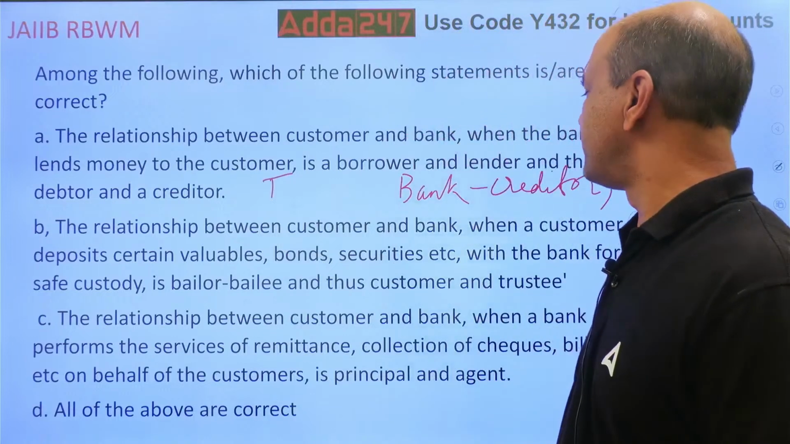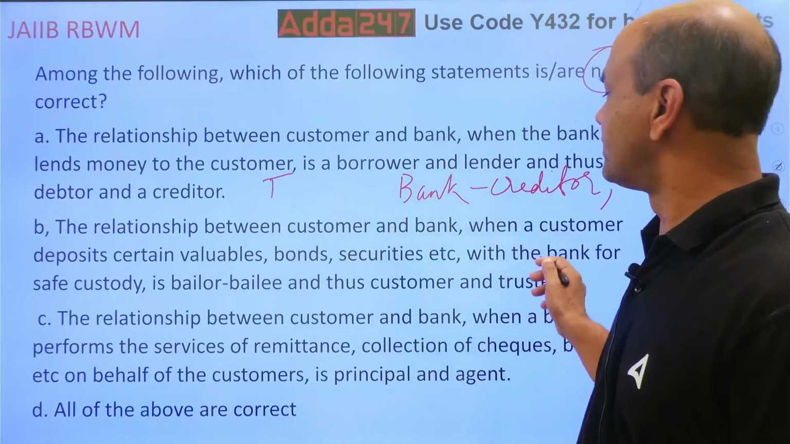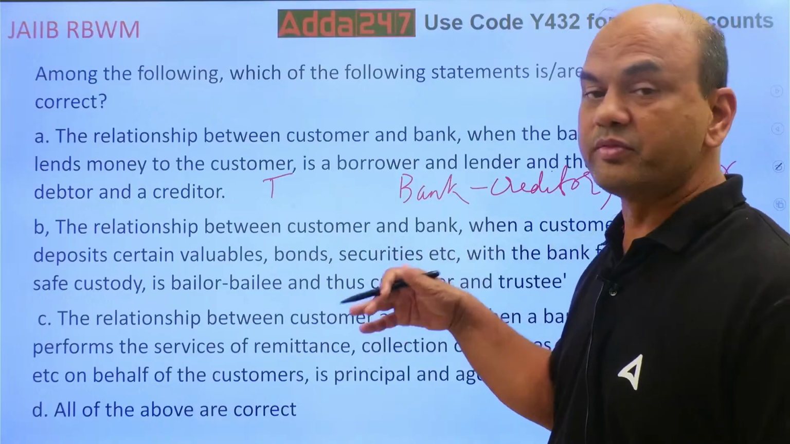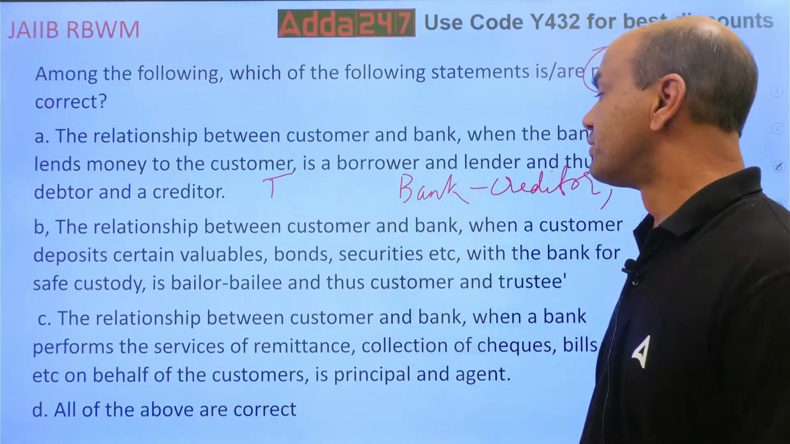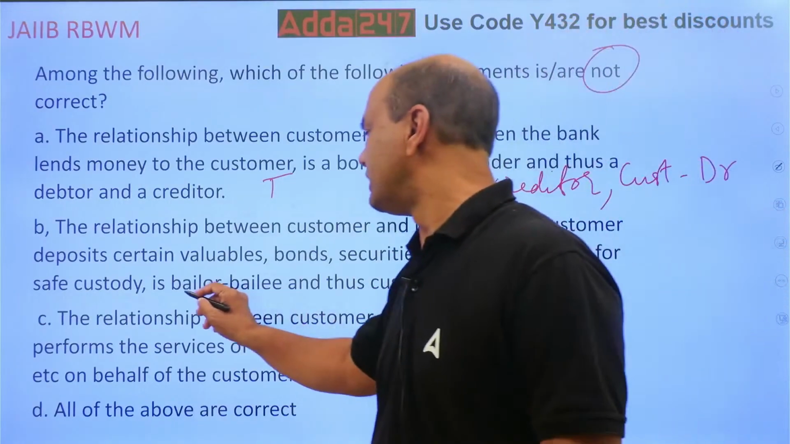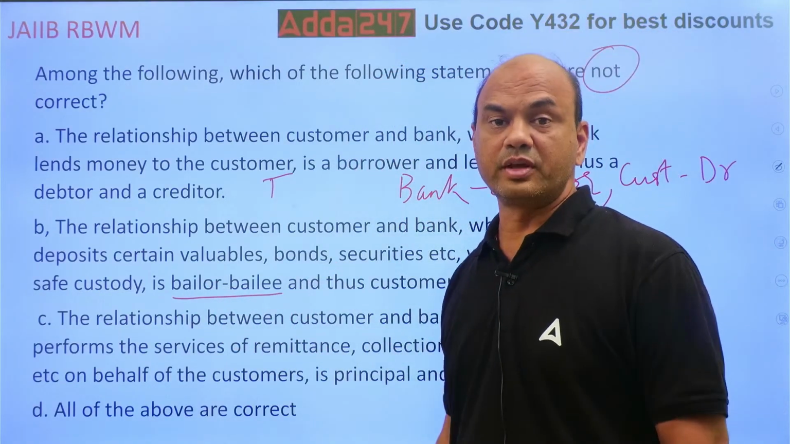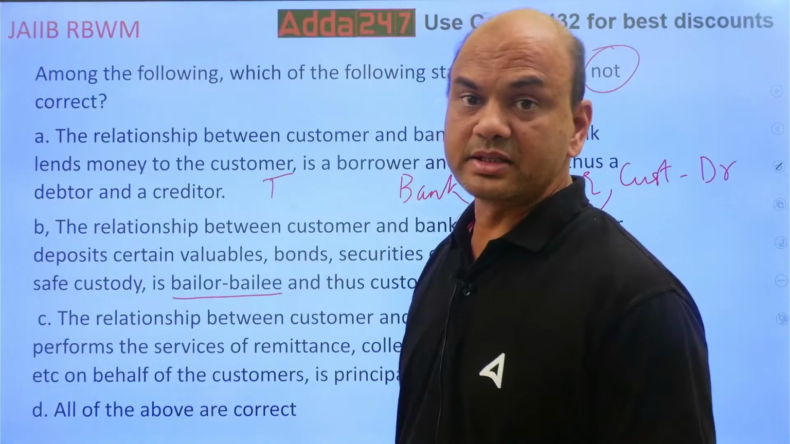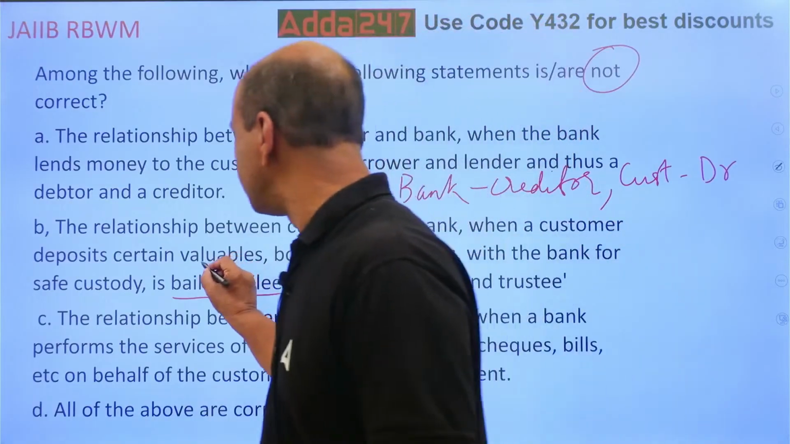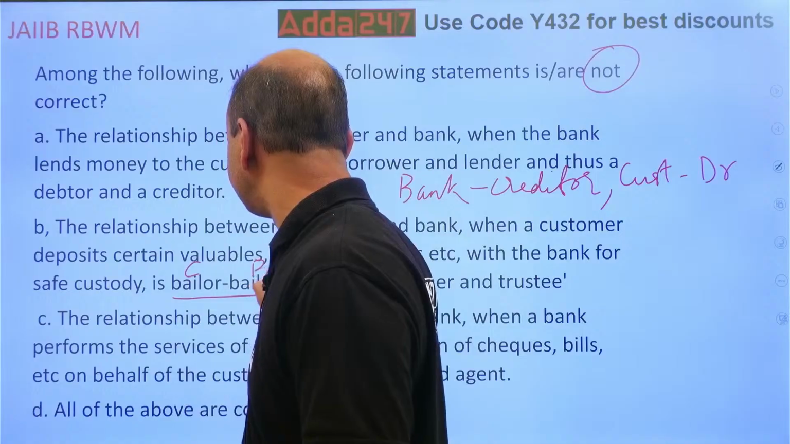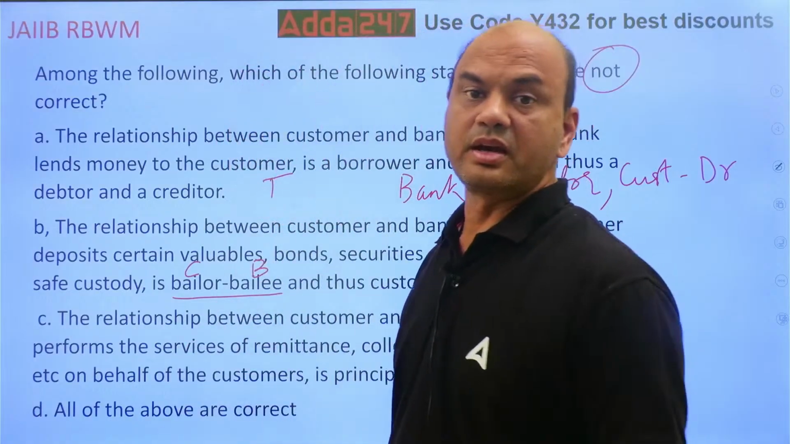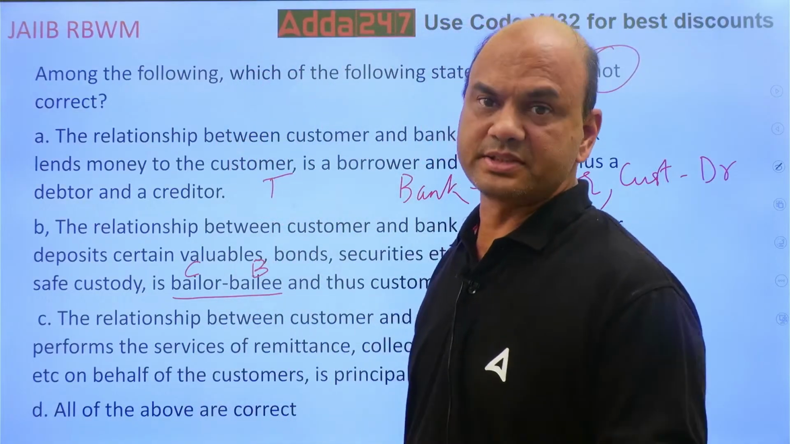The relationship between the customer and the bank when the customer deposits certain valuables. So that becomes what? Bailor-bailee. That is also true. Who is a bailor? The customer is a bailor and the bank is a bailee. It's a relationship of trust.